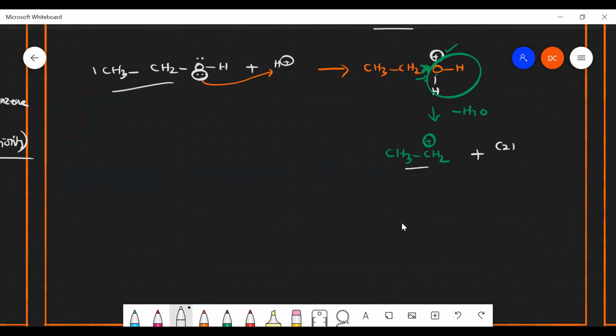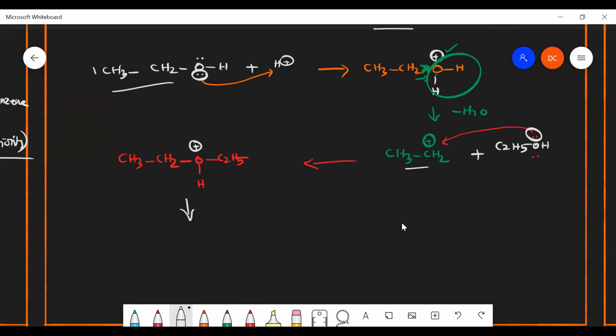After that, one more molecule gets attached. Here also there is a lone pair. This lone pair will attack the positive charge on the carbon. Then what will it form? CH3CH2, and O, H is there, and C2H5 is there. Am I right? Because of donation of the electron, oxygen gets a positive charge, because it donates the electron to the carbon. That's why it can form a bond. But there will be a positive charge, so it wants to stabilize it.